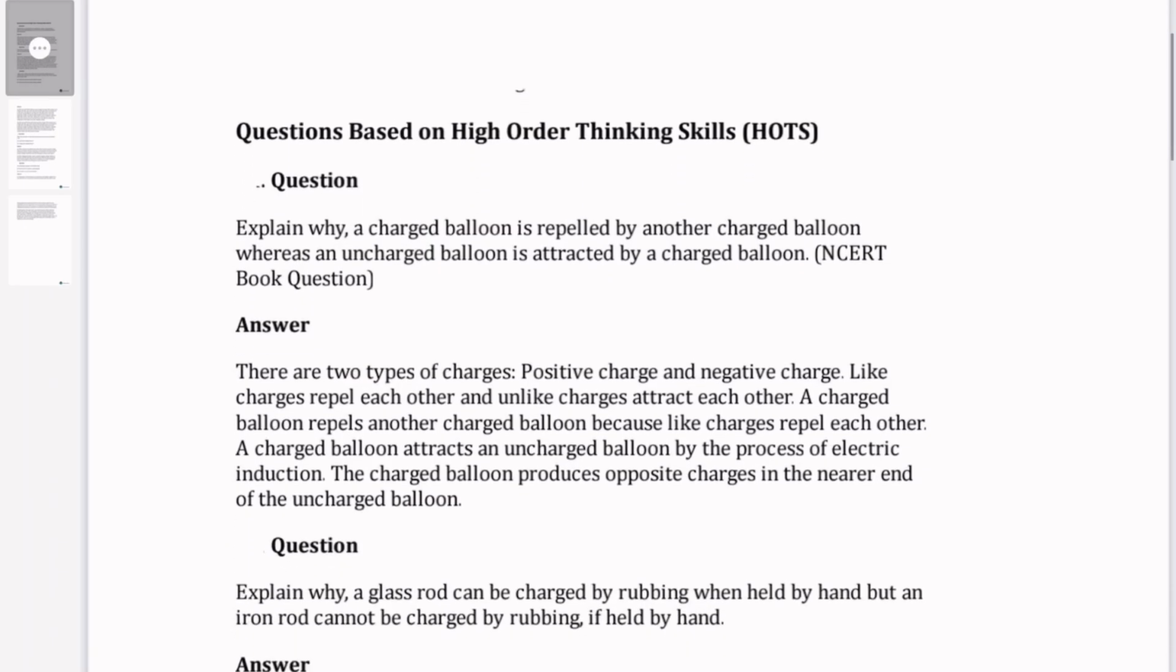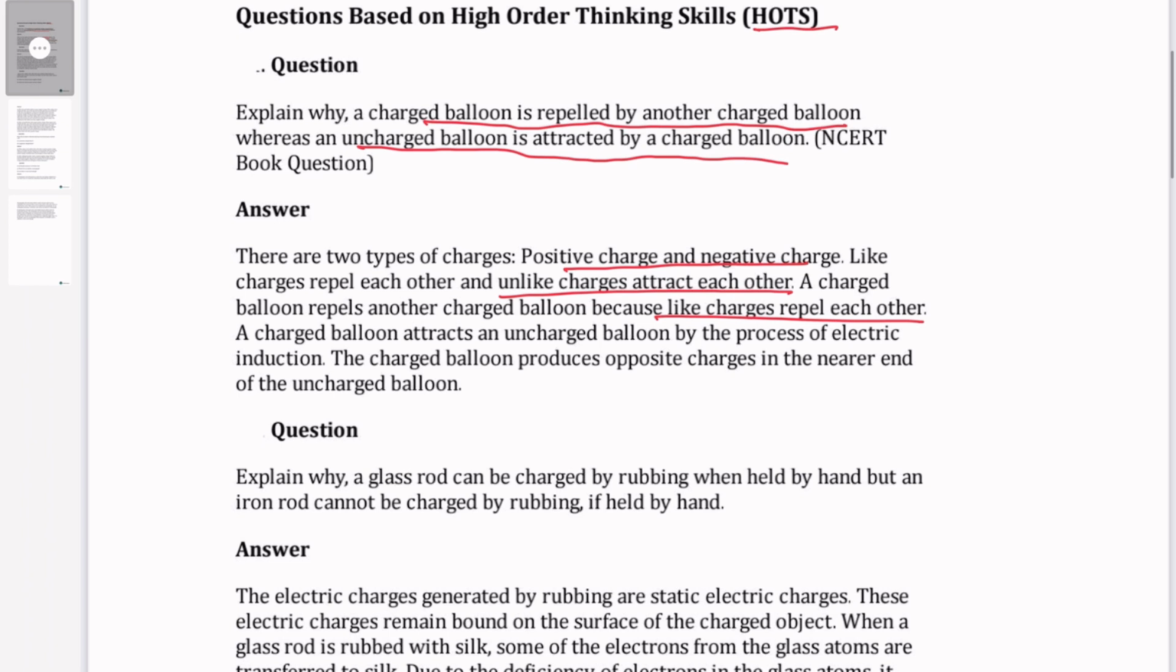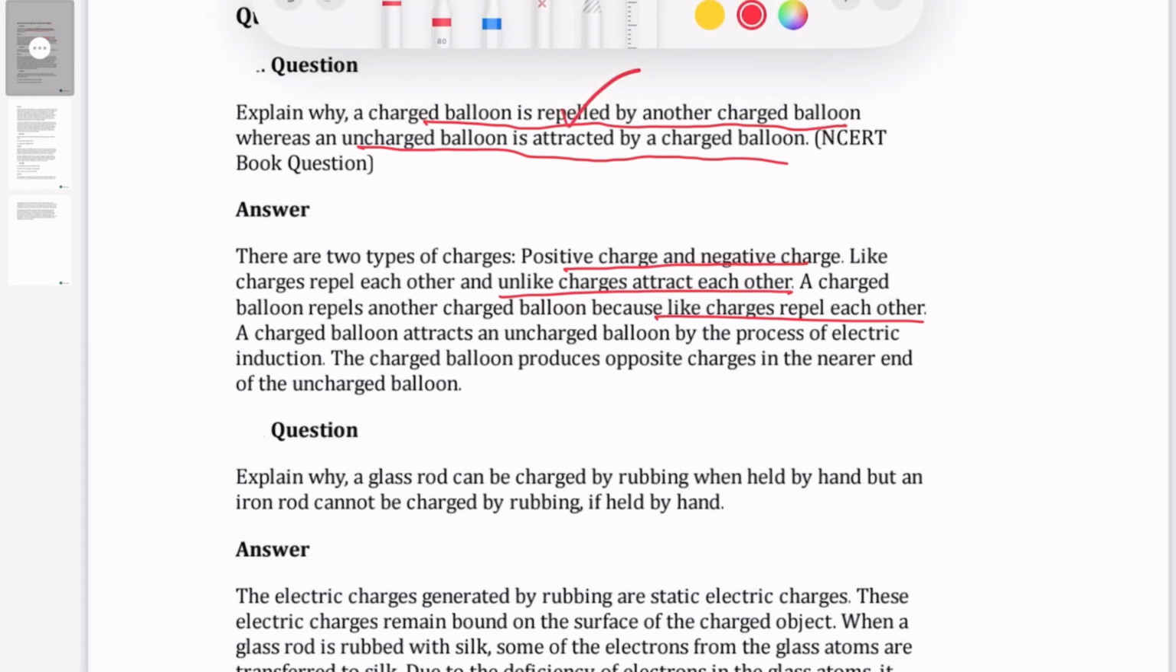So now we will see some hot questions in natural phenomena. Why is a charged balloon repelled by a charged balloon, but an uncharged balloon attracts a charged balloon? Because we know the charges are of two types. The basic concept is that like charges repel each other, and unlike charges attract each other. So based on this concept, it works. That's the reason a charged balloon repels, and an uncharged balloon attracts.